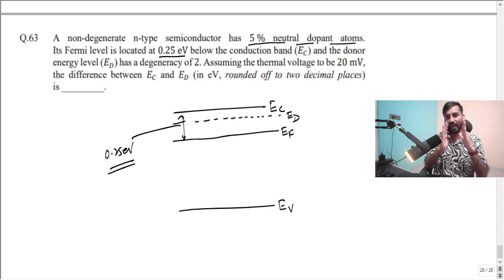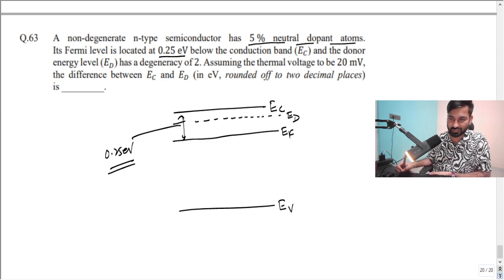But as far as the question is concerned, in case of 100% ionization, all the donor atoms are going to contribute free electrons. They will participate in conduction. So this is the story here. When you dope the semiconductor, let's say you have the intrinsic semiconductor and you dope it, and if you consider 100% ionization, then the concentration of electrons is going to be equal to the donor concentration, Nd, right?